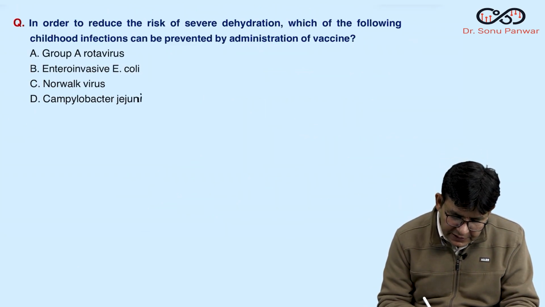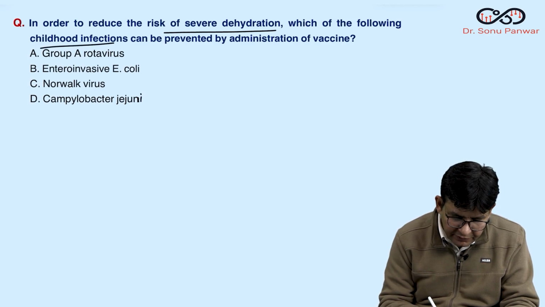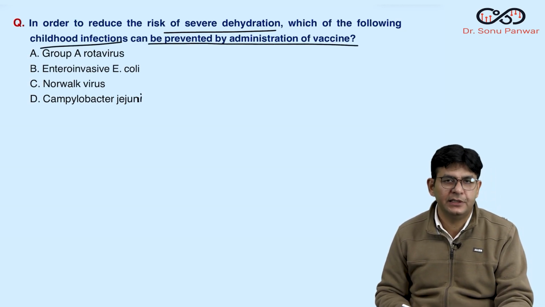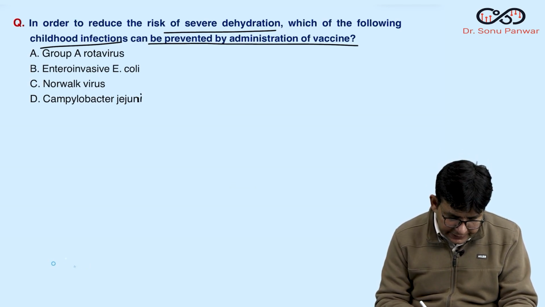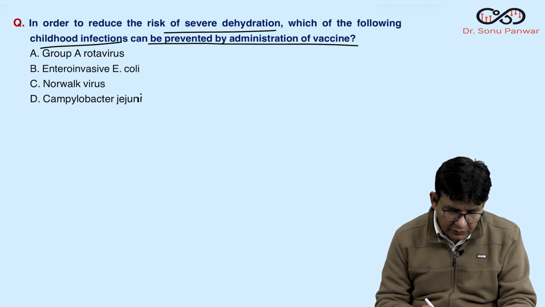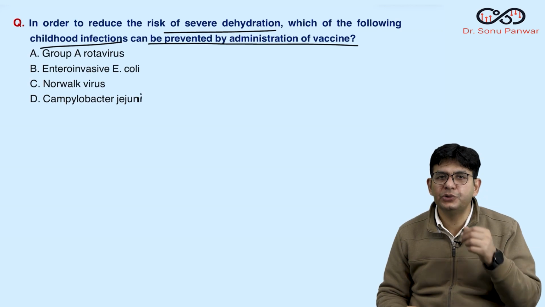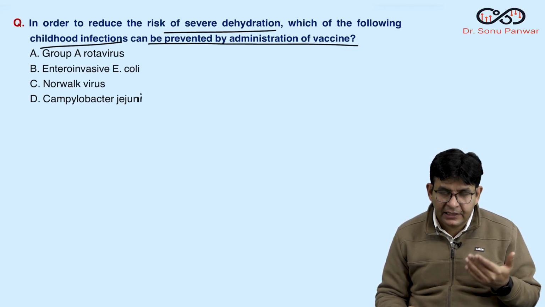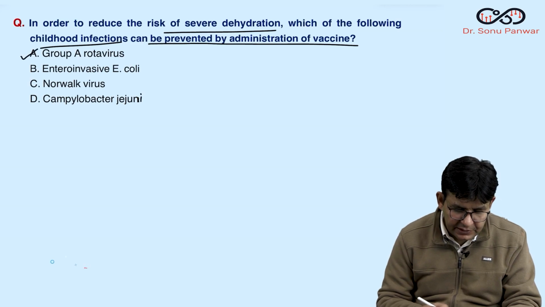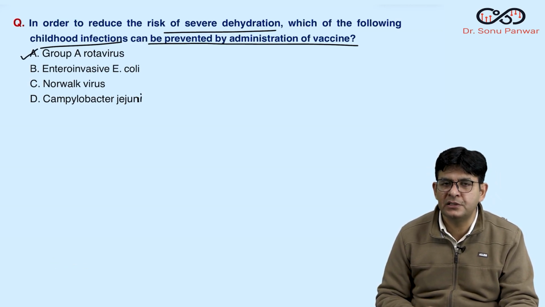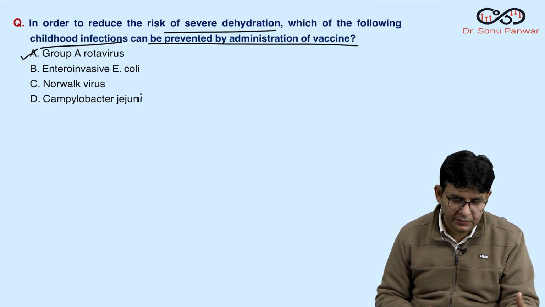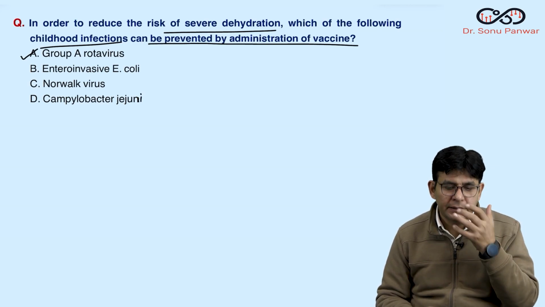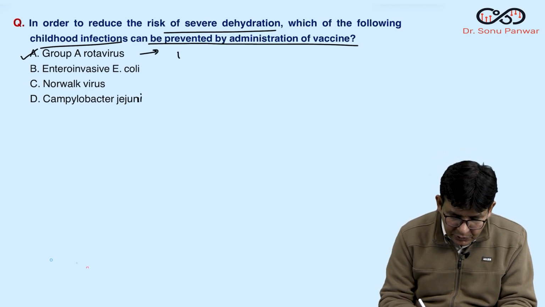In order to reduce the risk of severe dehydration, which of the following childhood infections can be prevented by administration of vaccine? The options are Group A rotavirus, enterovirus, E. coli, Norwalk virus, and Campylobacter jejuni. Obviously you know the vaccine is there for rotavirus. So the answer is Group A rotavirus, which causes rotavirus diarrhea. There are like 9 other groups of rotavirus, but this is the most common cause of diarrhea in children.